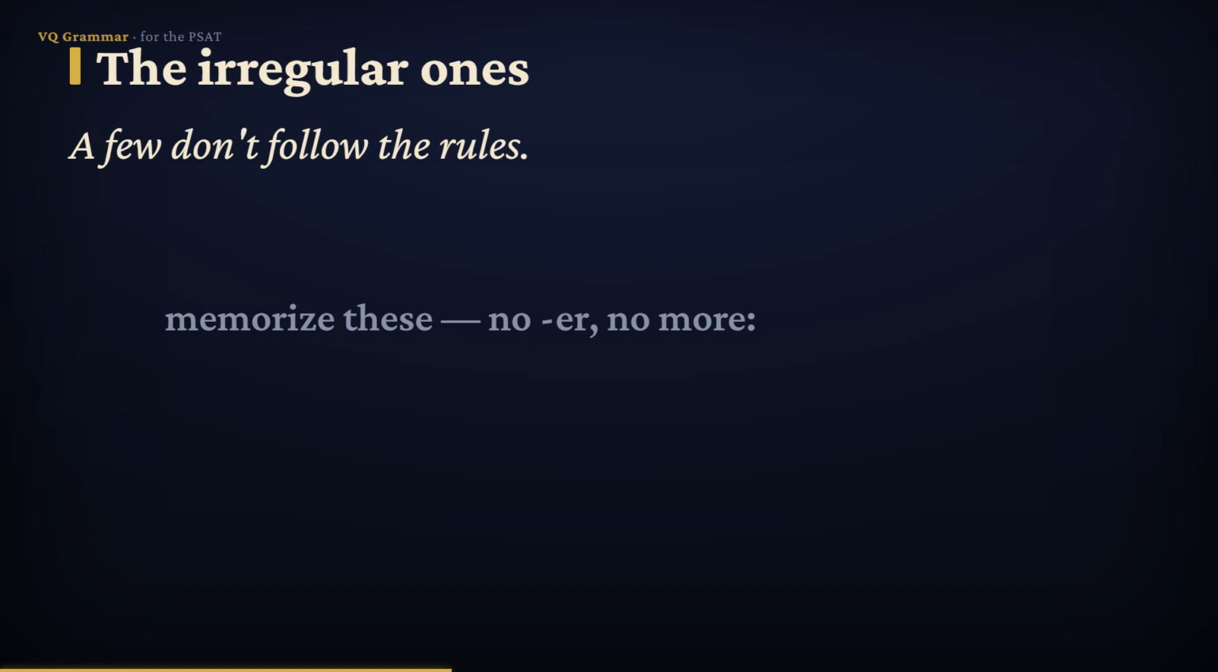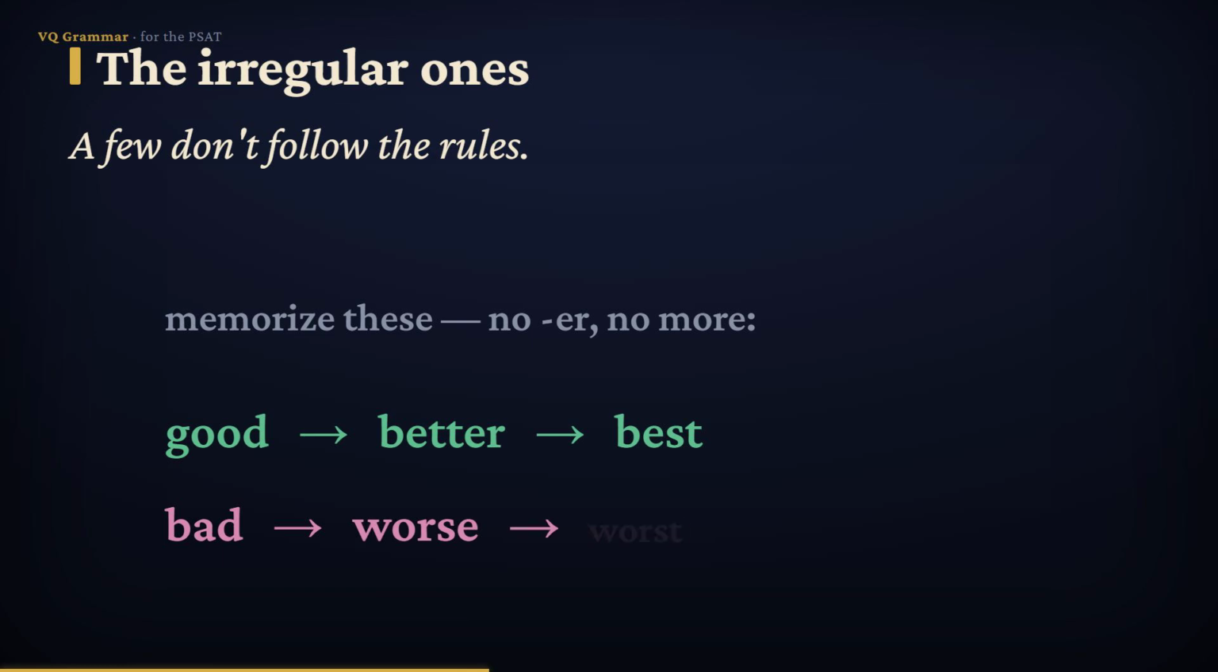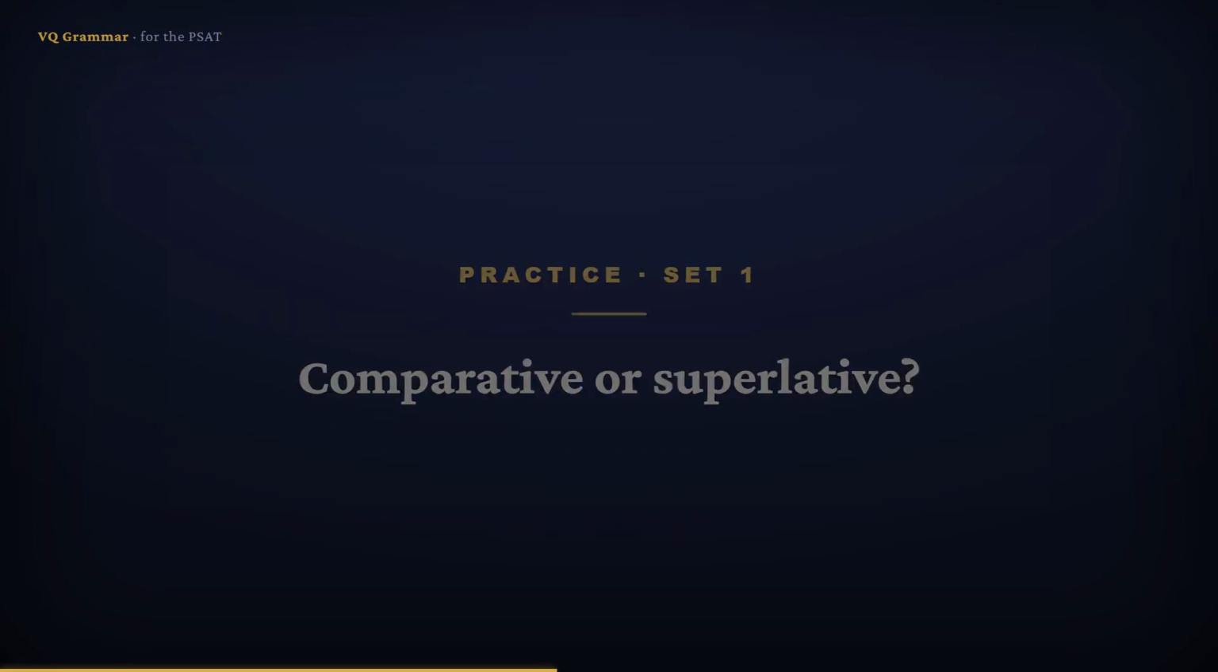Finally, a few adjectives are irregular. They don't add an ending, and they don't take more. You just have to know them. Good becomes better, then best. Bad becomes worse, then worst. So you'd never say gooder or baddest. You say better and worst. These show up constantly, so lock them in. Good, better, best. Bad, worse, worst.